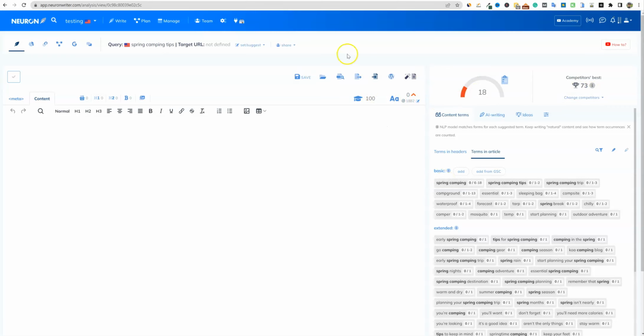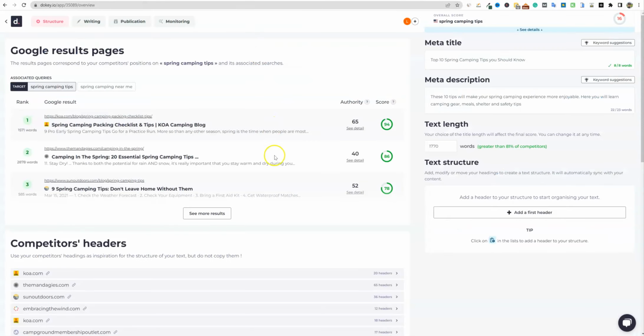I'm just very used to using Neuronwriter, and once you get used to it, you'll know where everything's at and you'll feel comfortable with it. But I will say, trying to be as unbiased as I can, I think Dokey just gains a small edge on the UI as far as having everything right here on one page. We don't have to go anywhere else. We're already on one page right here, and we can see everything.